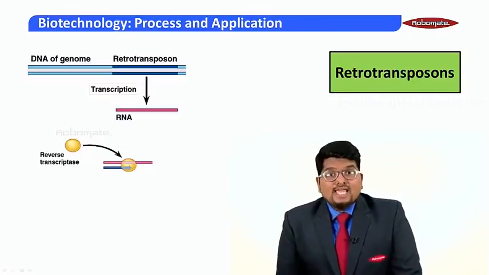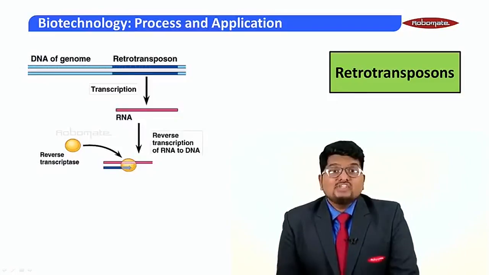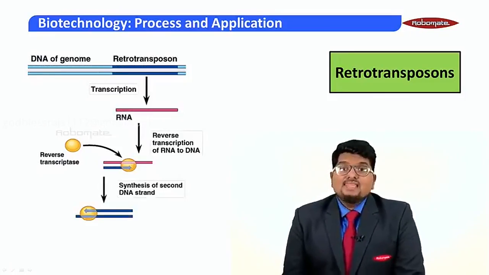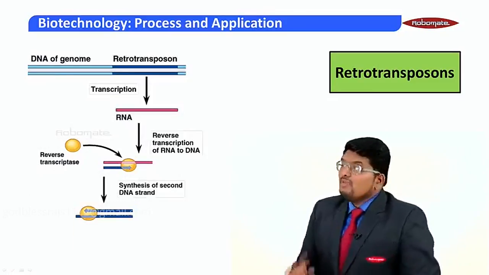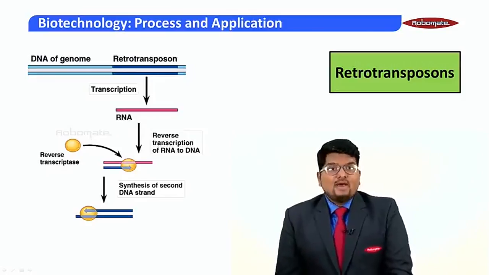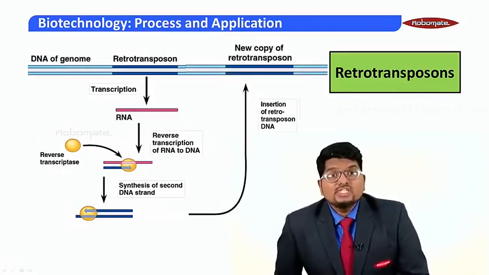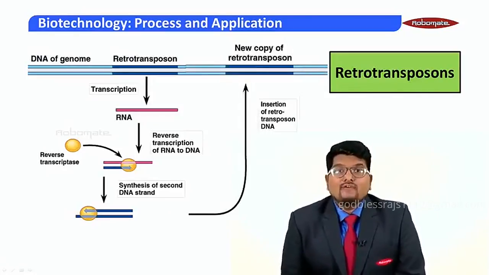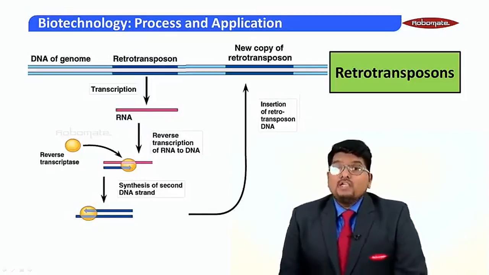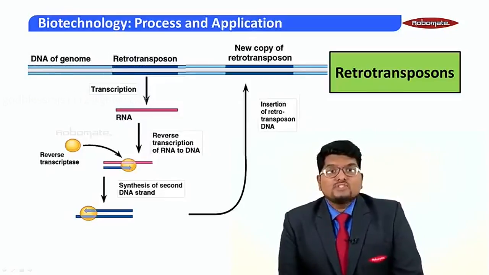Now this RNA will be reverse transcribed into a single stranded DNA by the enzyme reverse transcriptase, and this single stranded DNA will be converted to a double stranded form later, and this double stranded DNA will now be inserted into a new position in the genome. So here we have a new copy of the retrotransposon which has been inserted into a new position in the genome. So this is how the retrotransposons work.